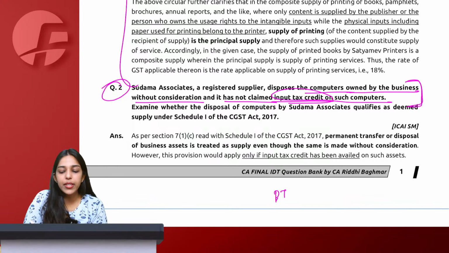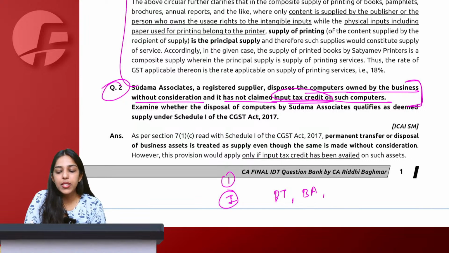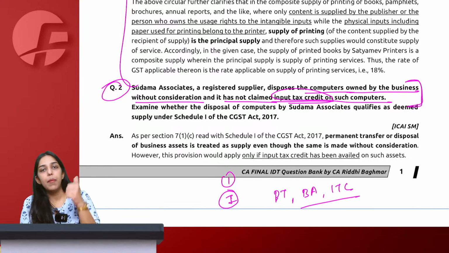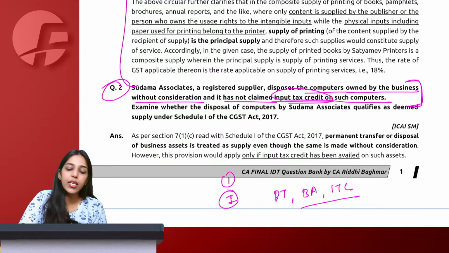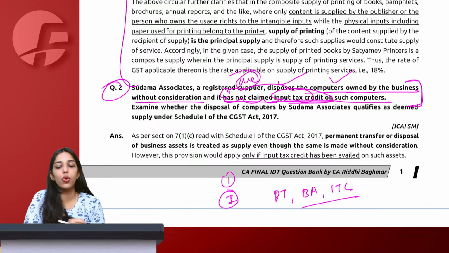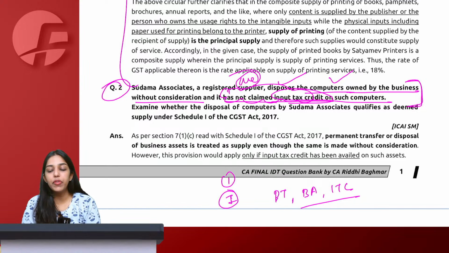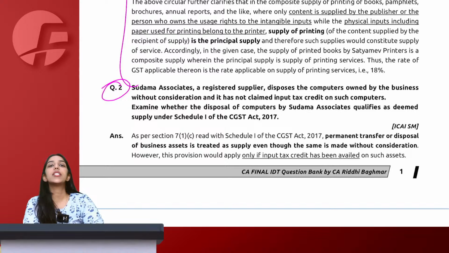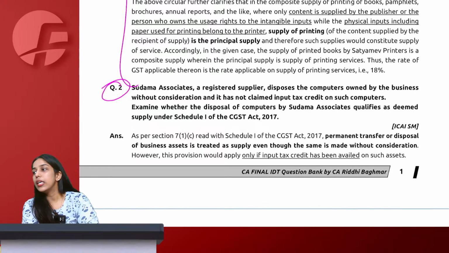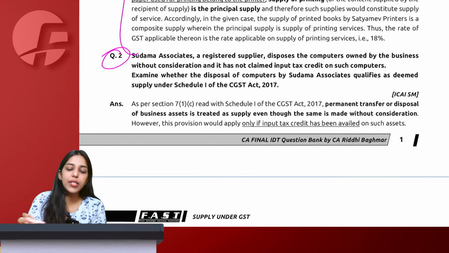We have to check 3 things according to Para 1, Schedule 1: permanent transfer, business asset, ITC availed. Is this a permanent transfer? Yes. Was the computer a business asset? Yes. But was ITC availed on it? The answer is no. All the 3 conditions are not fulfilled. ITC was not availed, and therefore without consideration, this cannot be treated as a deemed supply. Right? Yes. Now how to present the answer?